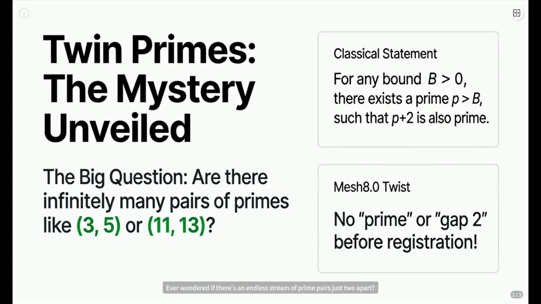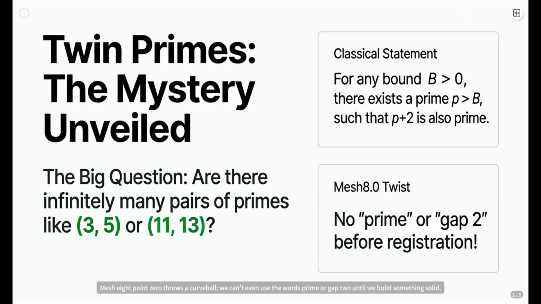Ever wondered if there's an endless stream of prime pairs just two apart? Like 3 and 5 or 11 and 13? That's the twin prime conjecture. We know gaps between primes get small infinitely often, but is that gap always exactly 2?